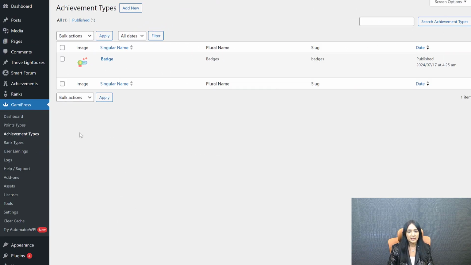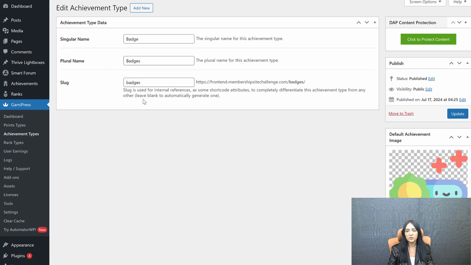All right, so achievement types. Now we are going to create different achievement types. Like I said, you can create as many achievement types as you want. In my case, I have kept it simple. I have created just one called badge. You can see here, I'm just calling it badge. They're going to be earning badges. If you want to create different achievement types, you can do that, but I have kept it simple.